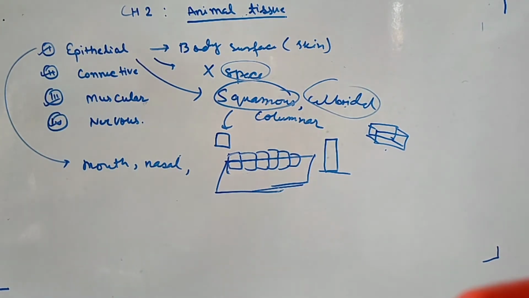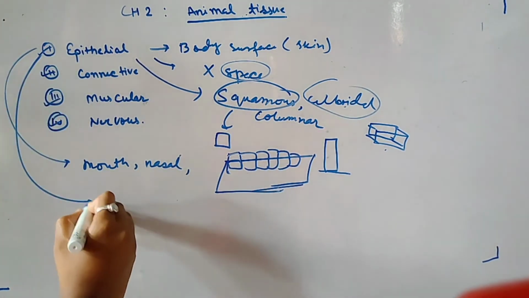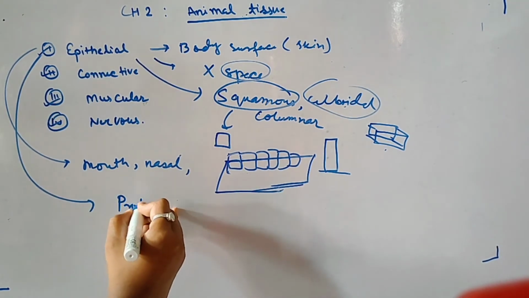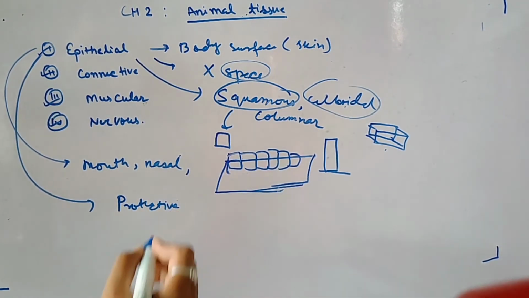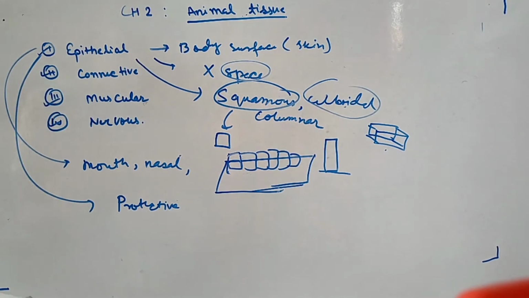The functions of epithelium are that they are protective, which means they protect from infection. If there is any infection in the skin, they will protect from infections. They protect from dryness. They protect from heat. The epithelial tissue mainly works for protection.